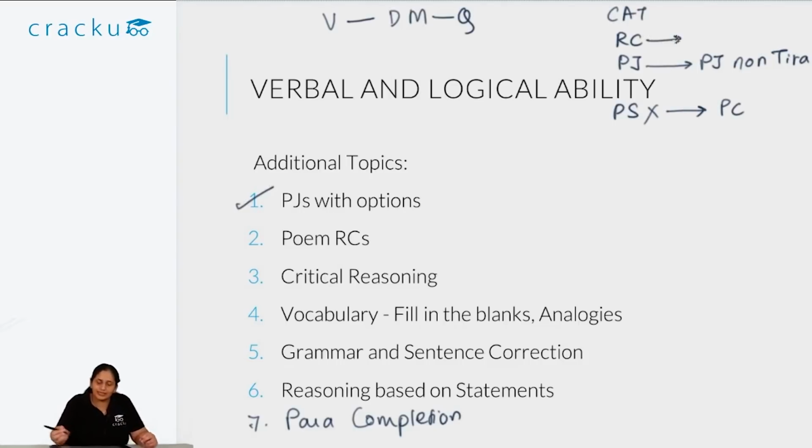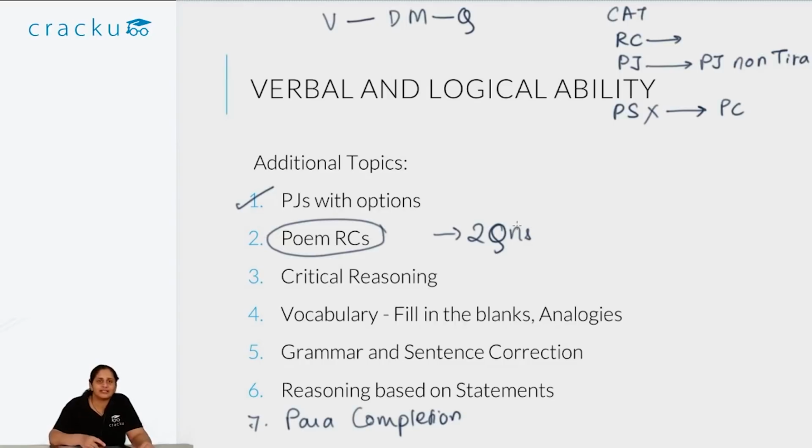In RCs, like CAT, XAT RCs also form the crux of your XAT attempt. You will get 14 to 15 questions from RCs. Remember, one of these RCs will be a poem RC. So you will have one poem followed by 2 questions. Now a lot of students are completely stumped by poem RCs because they are not used to reading poems. Just remember, don't get intimidated by poem RCs. They are in fact the easiest RCs you can solve.